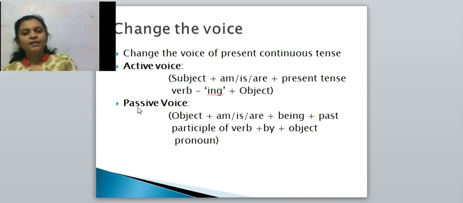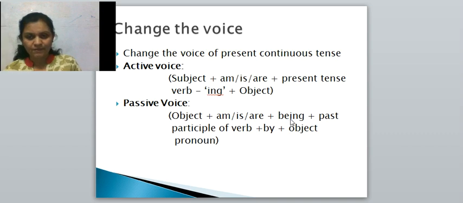Okay, and in passive voice of present continuous tense, past continuous tense, a new word is used. And what is that word? That is the being. You have to always remember. In passive voice of present continuous and past continuous, a new word is used and that word is being. So don't forget to write down being in your answer when the sentence is of the present continuous or the past continuous.